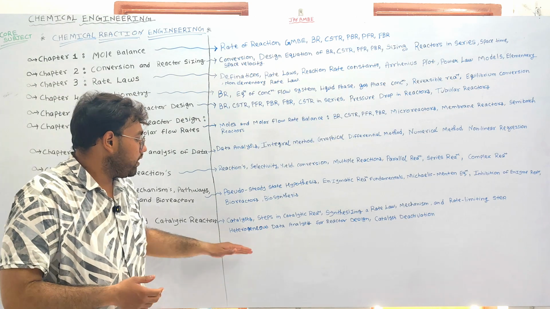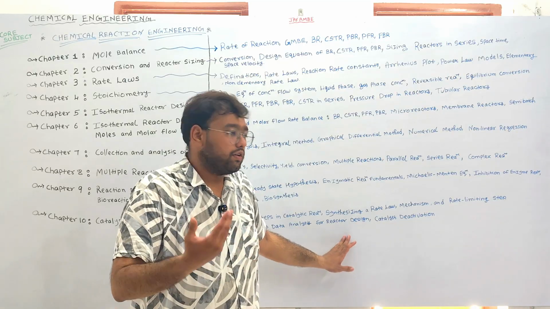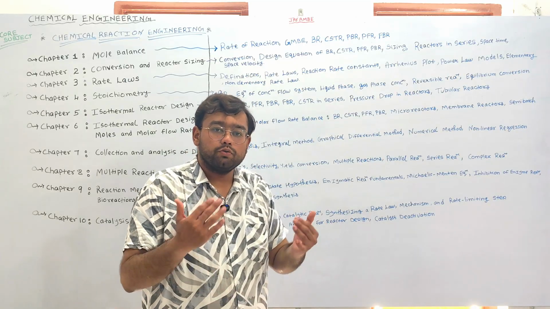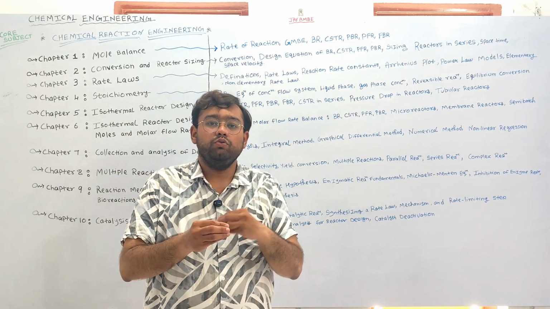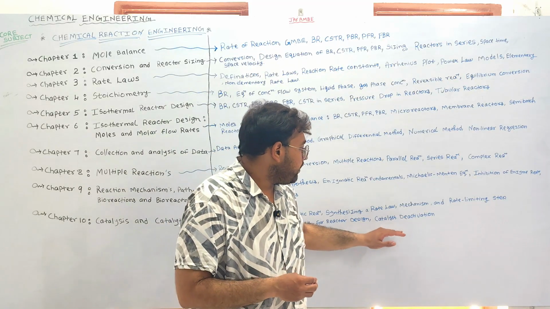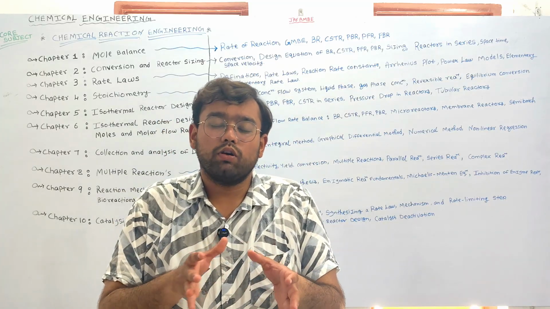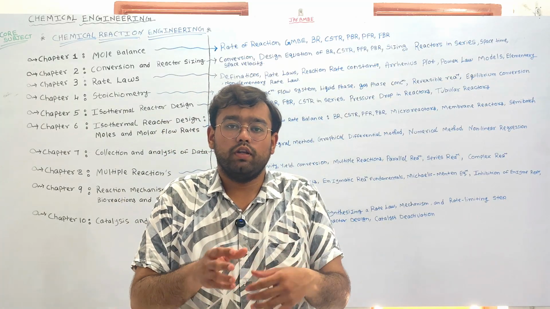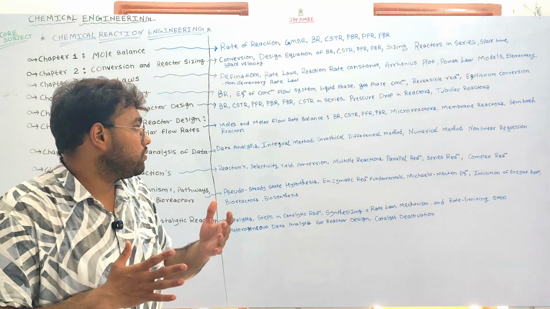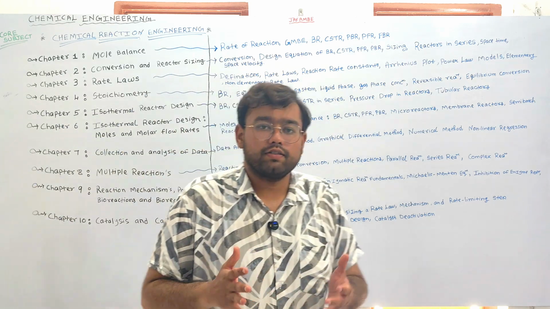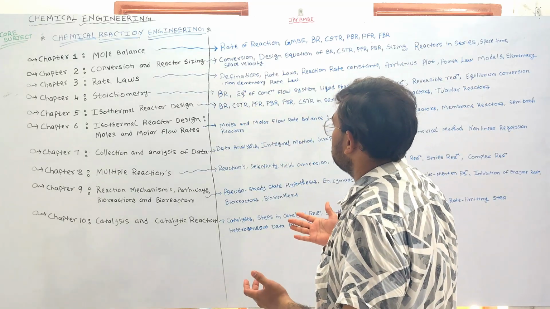We'll also analyze the heterogeneous data for different industrial reactors, and if we are using a catalyst, then with the progress of the reaction there are chances of the catalyst deactivating. So we will also understand catalytic deactivation: what are the reasons the catalyst will deactivate, and what are the possible solutions for the regenerability of the catalyst, right?